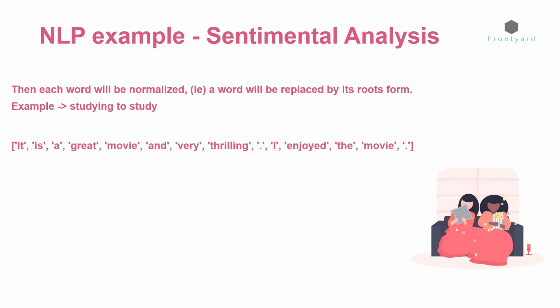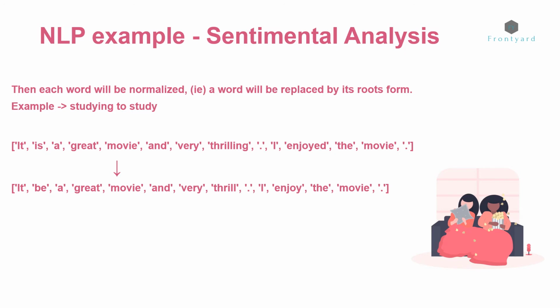Now let us go back to the example of customer review 1, which has been tokenized, and let us see how it will look after being normalized. Here, if you are able to see, the words is, thrilling, enjoyed are converted into be, thrill and enjoy, that is, to their root forms after being normalized, and they are replaced by the root form itself in the text.